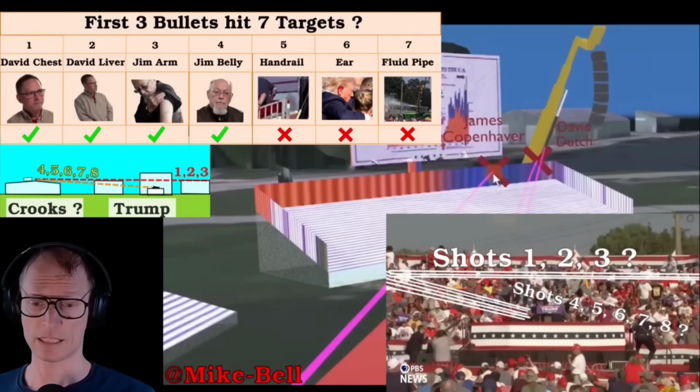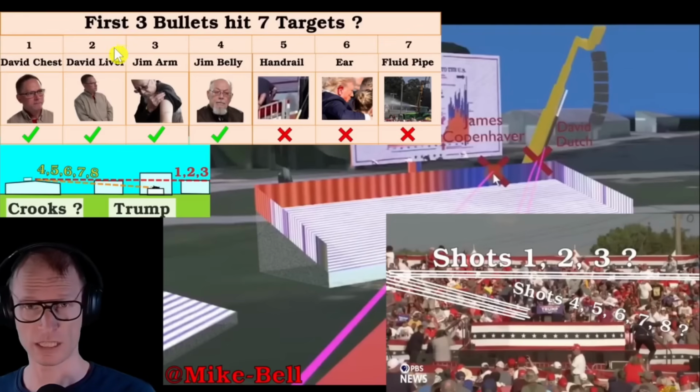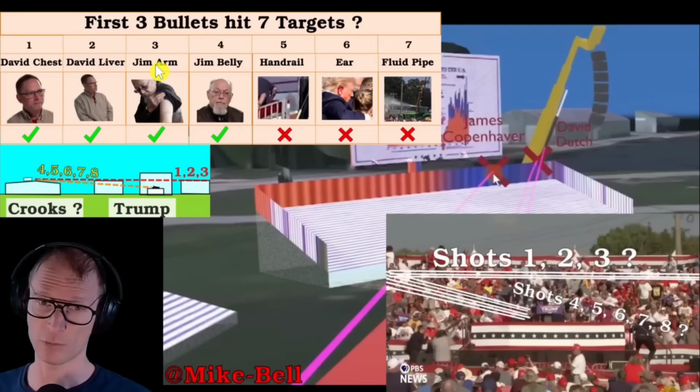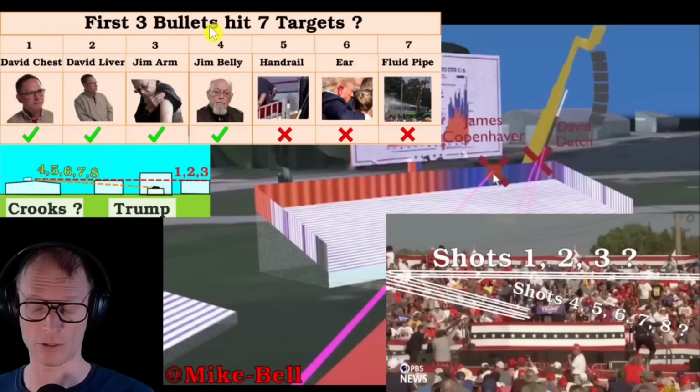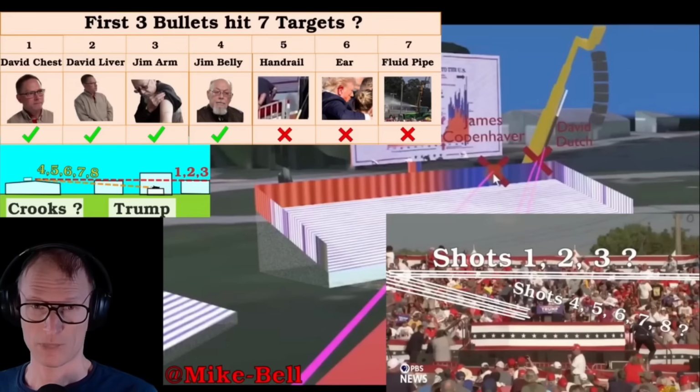Yeah, this is the summary so far. The first 3 bullets are supposed to have hit 7 targets. And we know that 4 targets have definitely been hit: the chest of David Dutch, the liver of David Dutch, the arm of James Copenhaver, and the belly of James Copenhaver. Now, David and Jim were in a hospital in a very critical condition. David was even put into a coma to keep him alive. Let's meet David and Jim.